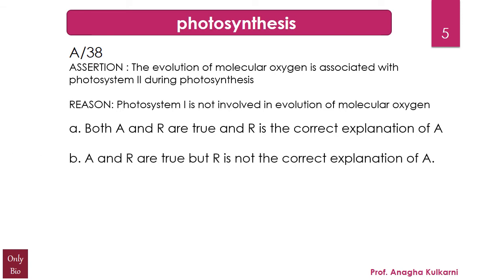B. Assertion and reason are true but reason is not the correct explanation of the assertion. C. Assertion is true but the reason is false. And D. Assertion and reason are false. And the correct answer for this question is B. Assertion and reason are true but reason is not the correct explanation of the assertion.